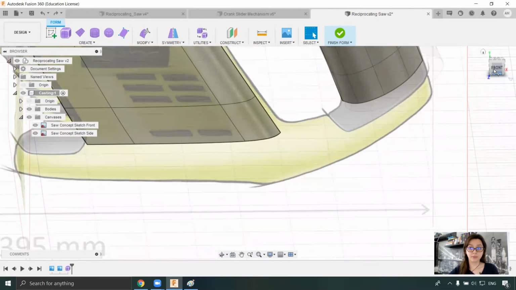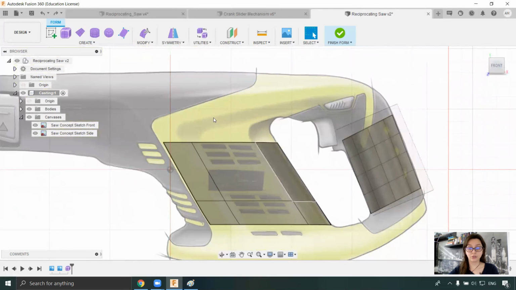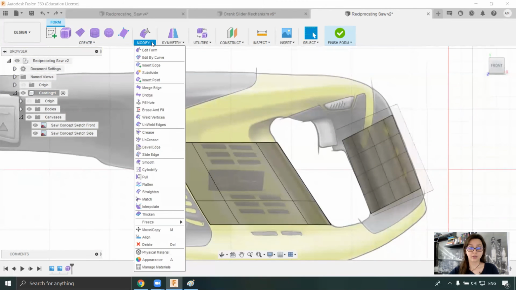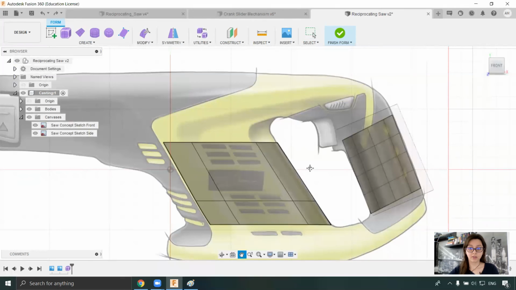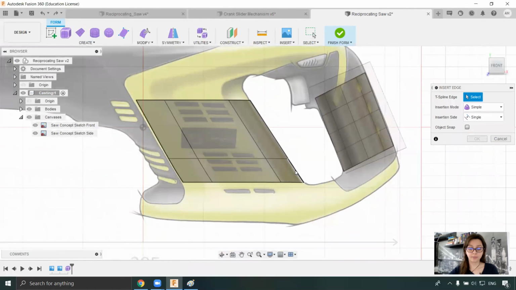What I can do is to create more faces here and then do the weld. So I will go here to insert edge. I will insert a new edge.